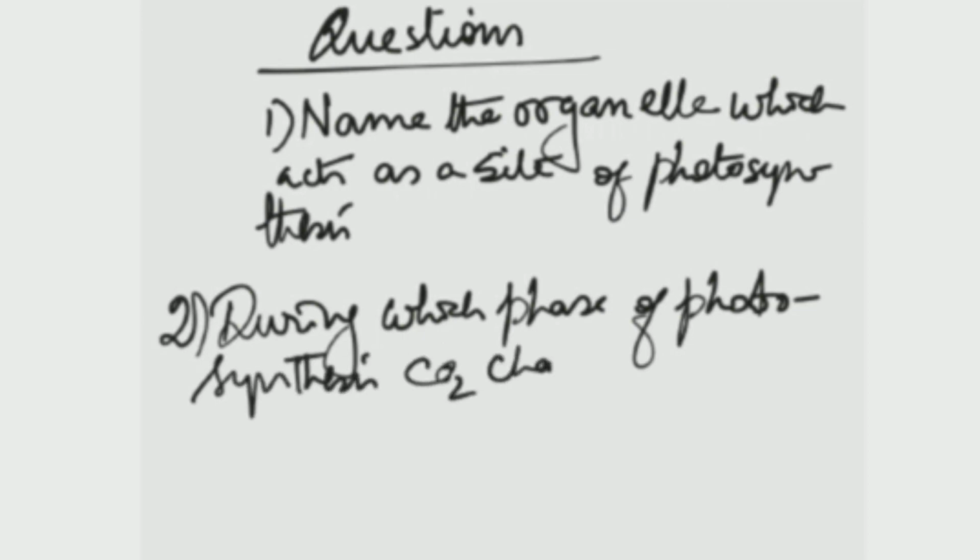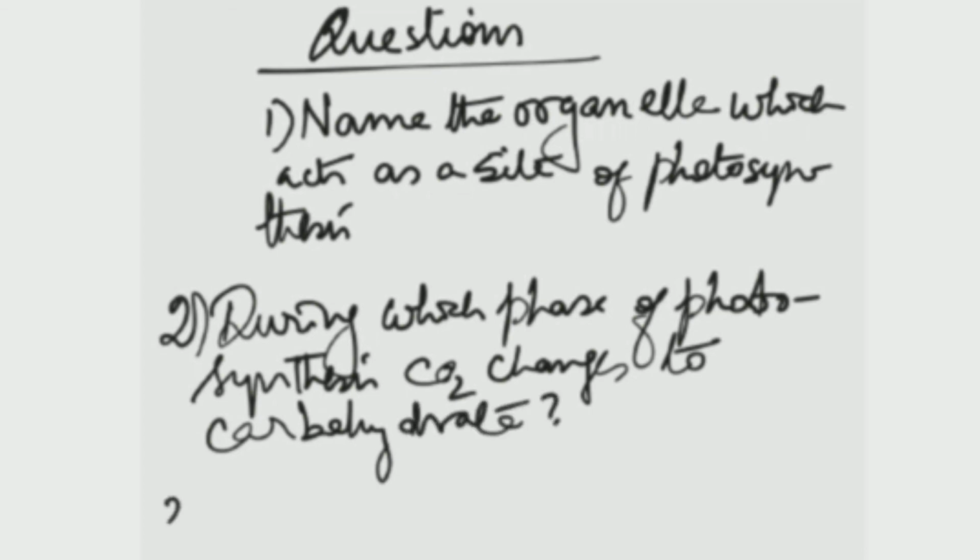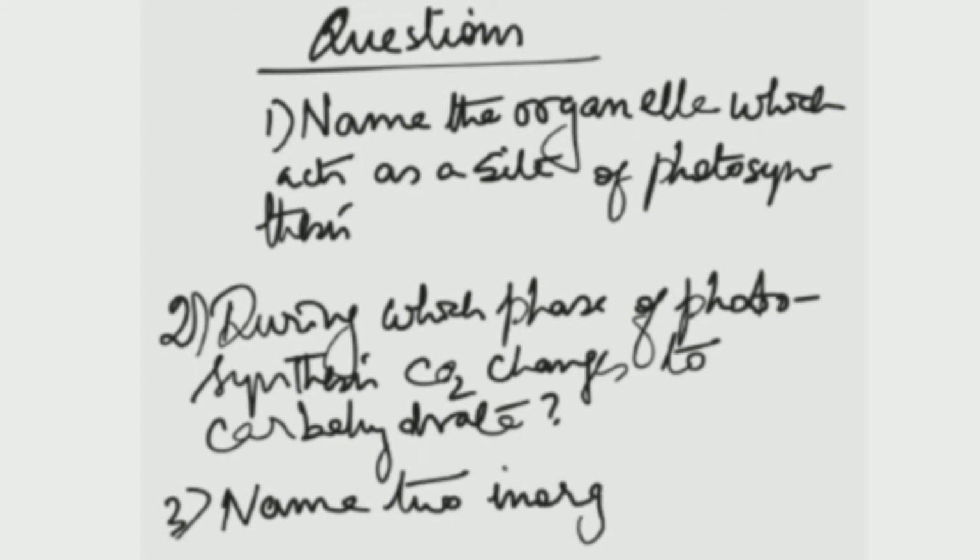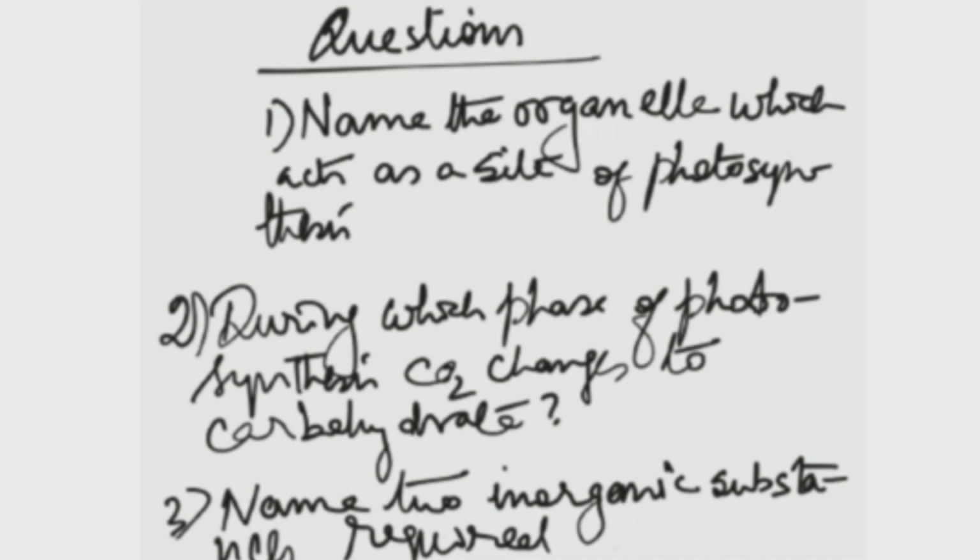Because what types of plastids are there? Leucoplast, chloroplast, chromoplast. Photosynthesis is related to chloroplast, not leucoplast or chromoplast, because leucoplast helps in storage and chromoplast helps in coloration of fruit and flower. But chloroplast, which is very important, has chlorophyll. So the answer will be chloroplast, okay, or chloroplastid. And the second one, I hope you know the answer, that is the dark phase. In the dark phase, carbon dioxide gets reduced into carbohydrate.